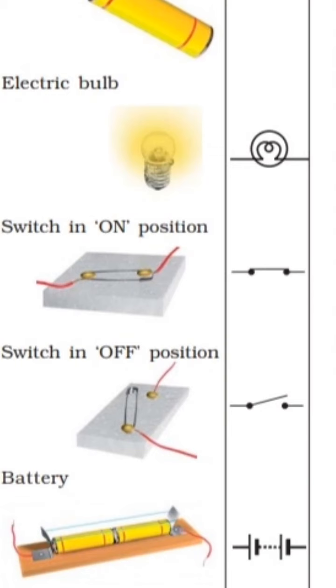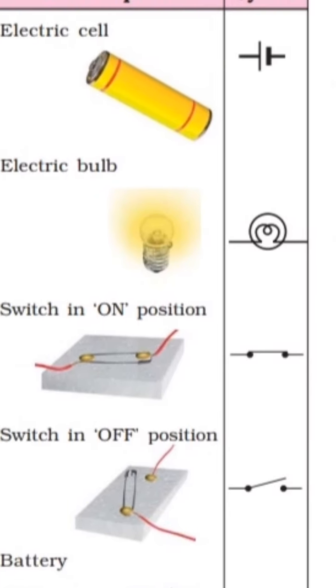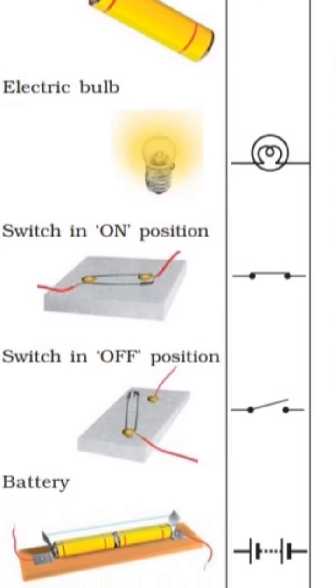The horizontal lines represent the wires which are used to prepare electric circuits and connect the various components of the circuit. In table 14.1, the battery and its symbol are also shown.